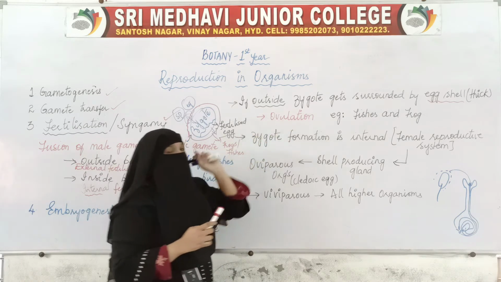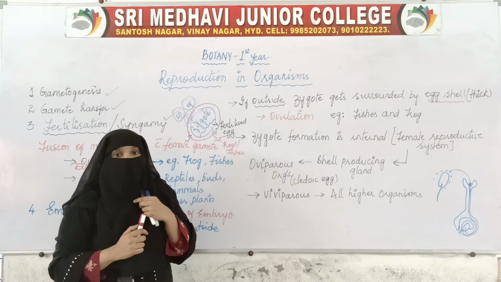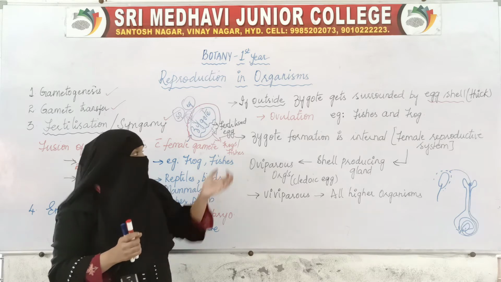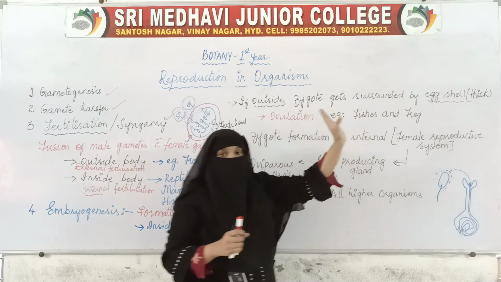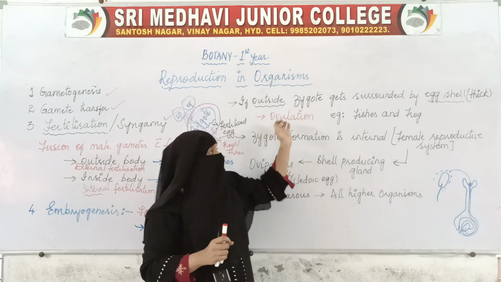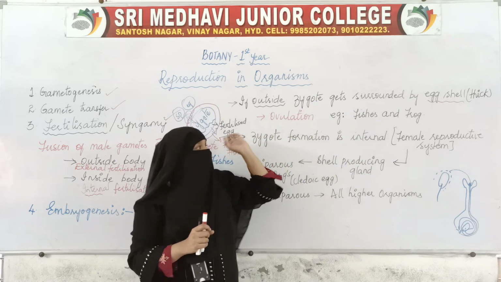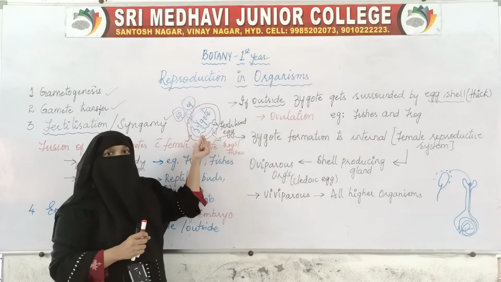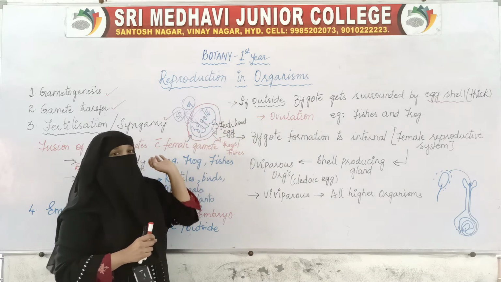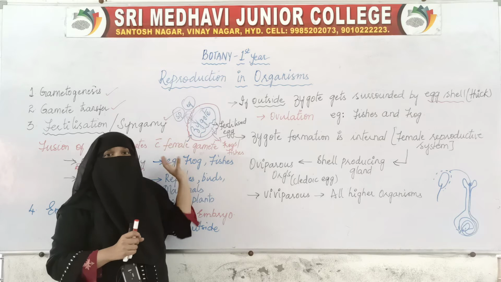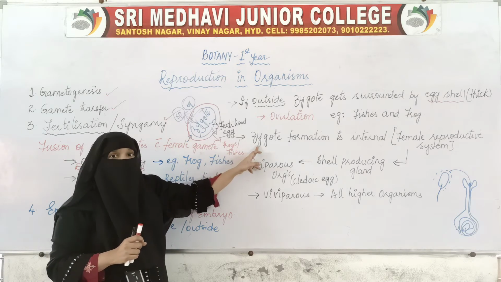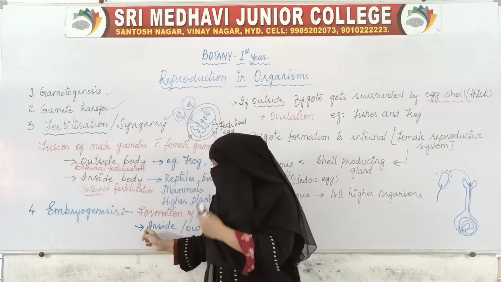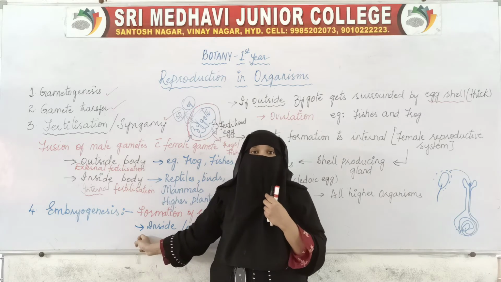Okay, and that process is called ovulation. That process by which they produce the thick... leave this ovulation. Here the fertilized egg will be surrounded by a thick eggshell. Now moving to this, if the fertilization is taking place inside the bodies of the female organisms,